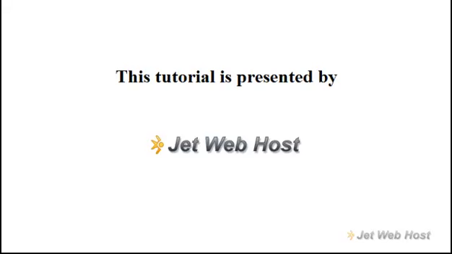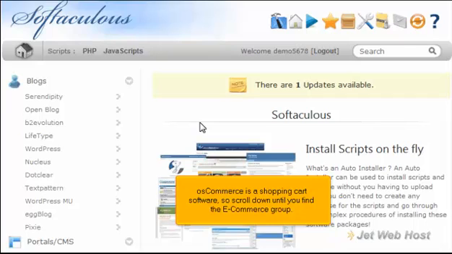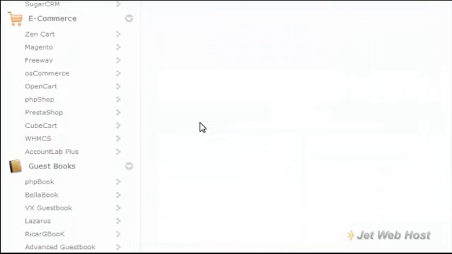How to install osCommerce from Softaculous. osCommerce is a shopping cart software, so scroll down until you find the e-commerce group. Click osCommerce.